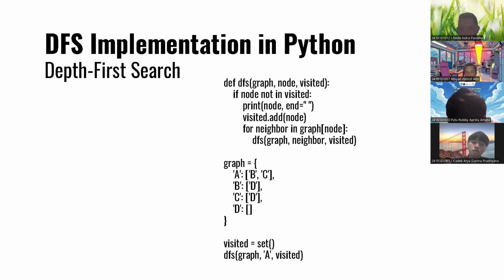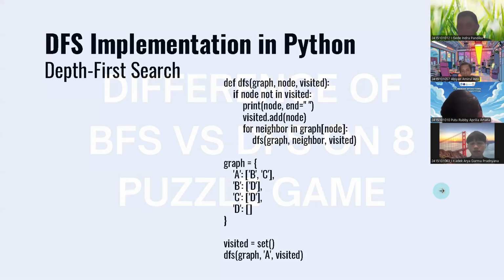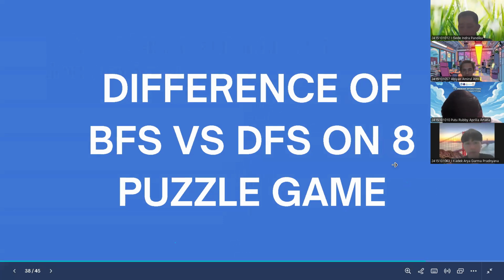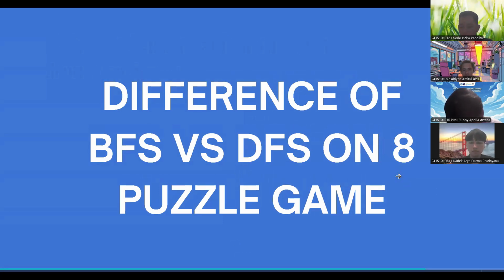So the function will call the A first, the A as root, and that's the implementation in Python. More of the next explanation will be held by my friend. Okay, thank you, Arya, for the time of presentation.